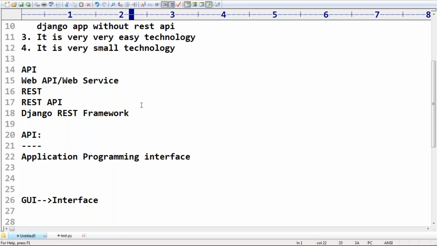Is a Django application a web application or not? Yes. For a web application, the APIs you develop are by default considered web APIs, also known as web services. Clear, right?